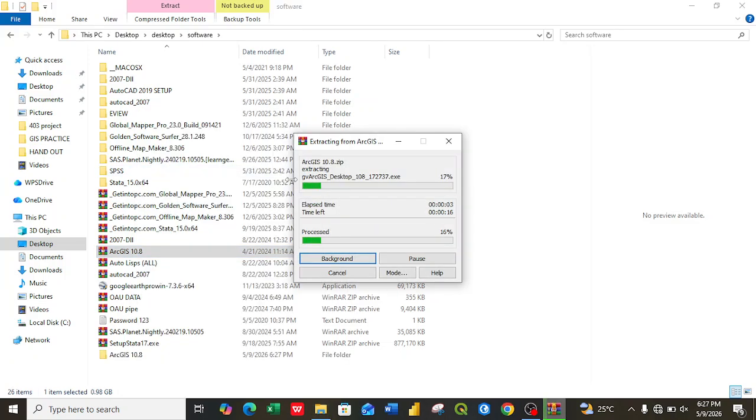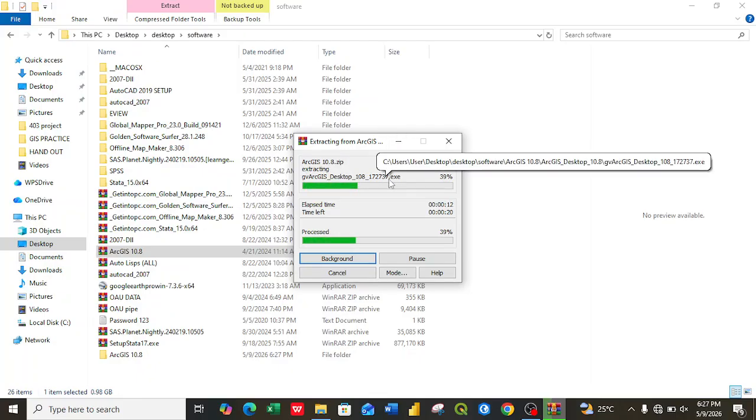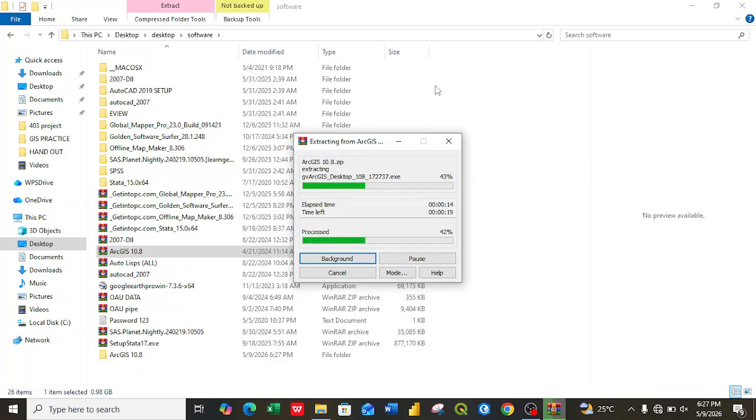So I'm extracting it. It will take like a minute or so.